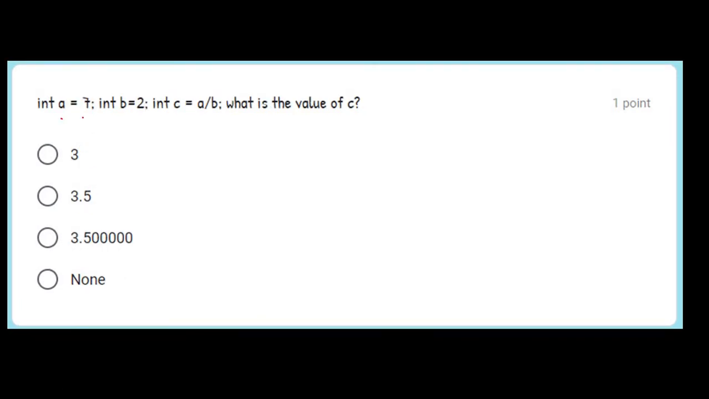Next one. int a = 7, int b = 2, int c = a / b. c = a / b means 7 / 2. Here 7 and 2 both are integers. So in our C language, integer by integer always gives integer. So it will be only 3. Answer is 3. Next question.